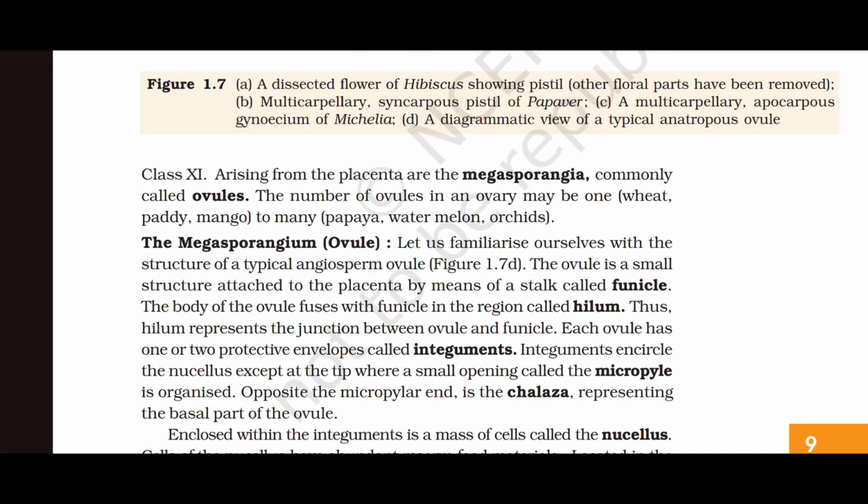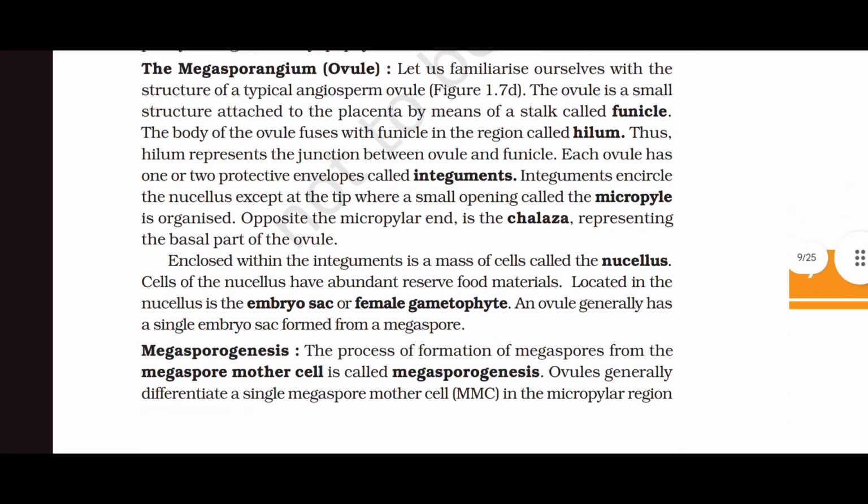The body of the ovule fuses with funicle in the region called hilum. Thus, hilum represents the junction between ovule and funicle. Each ovule has one or two protective envelopes called integuments. Integuments encircle the nucellus except at the tip, where a small opening called the micropyle is organized. Opposite the micropylar end is the chalaza, representing the basal part of the ovule.